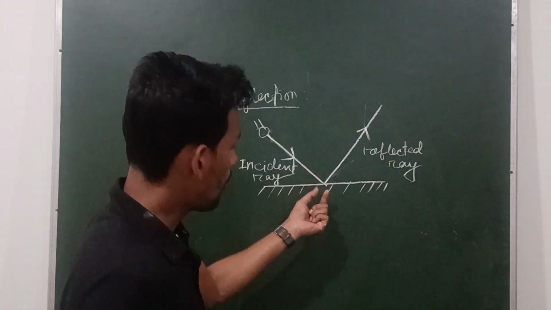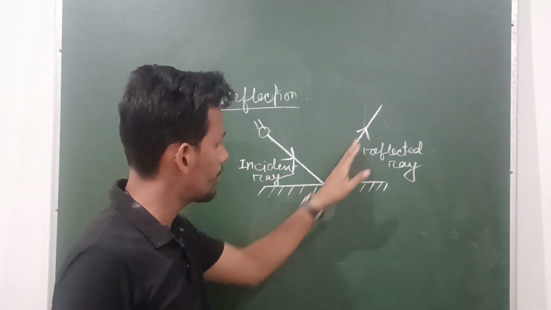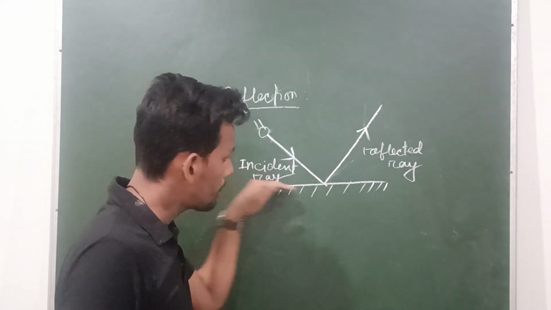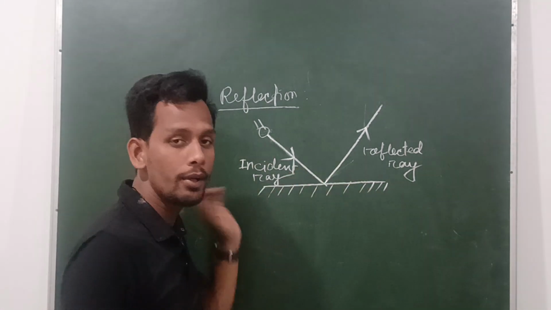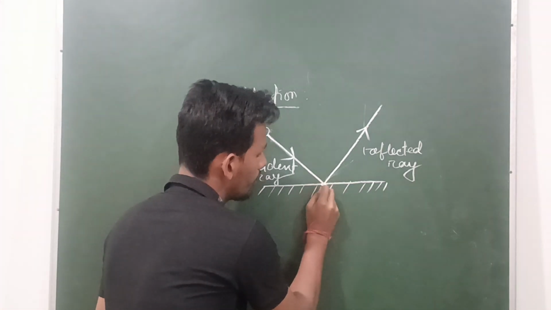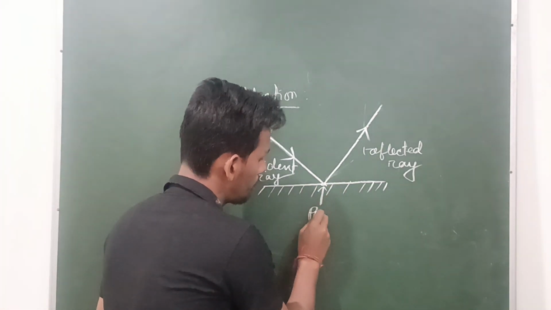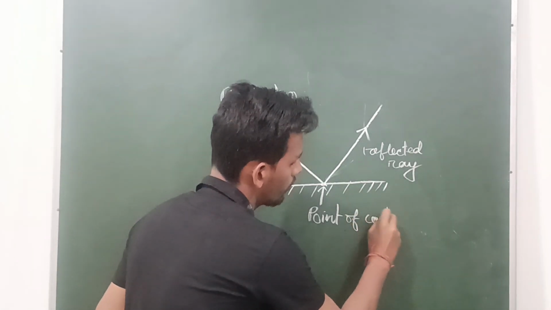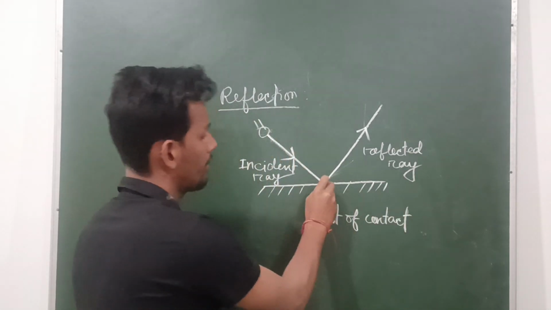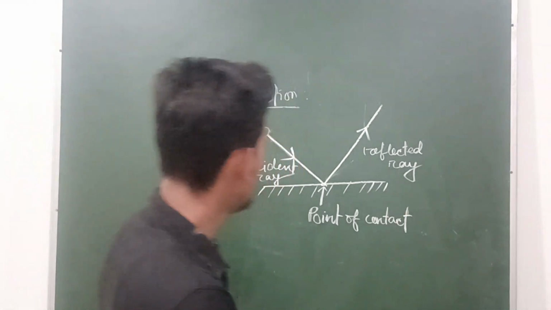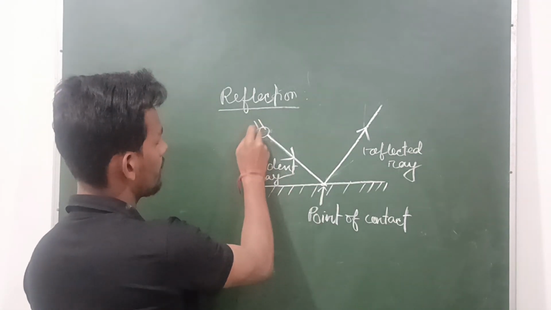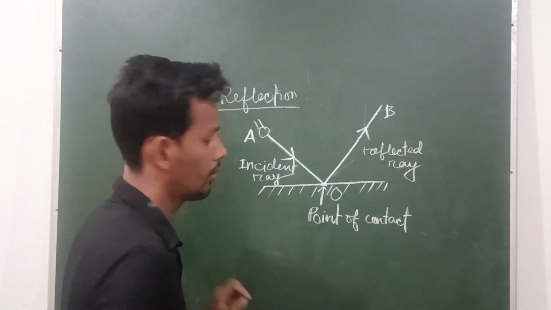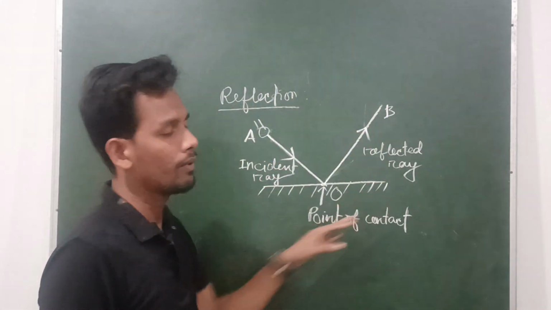Now, the point at which the incident ray and reflected ray meet or intersect each other at the plane mirror is called the point of contact. Clear? So you can put names here. Say A, this is B, so this point of contact is O. Clear? Now this is the phenomenon of reflection.